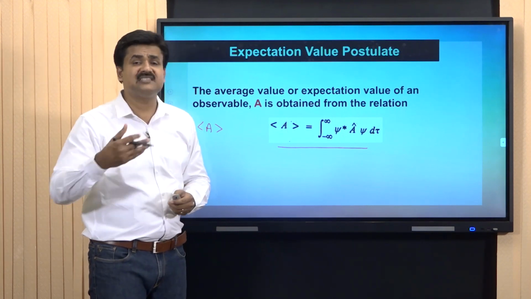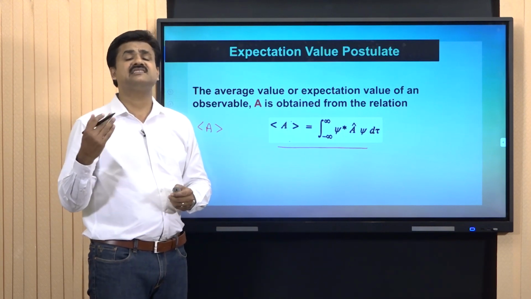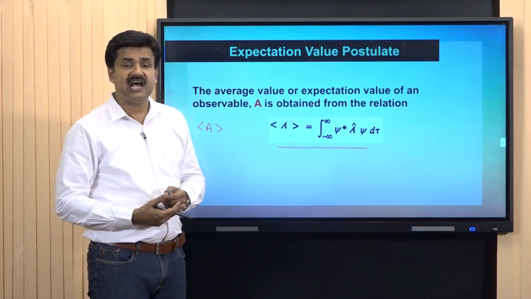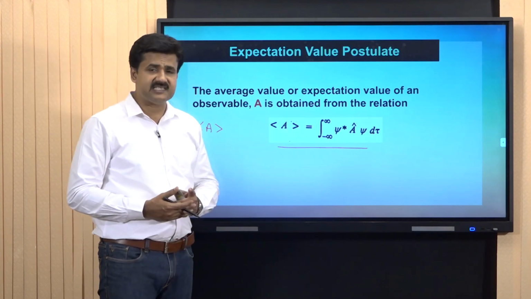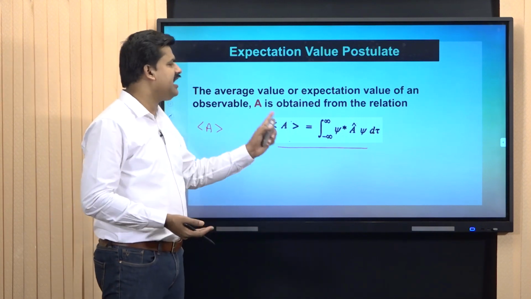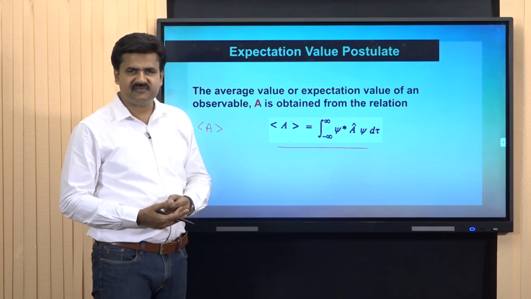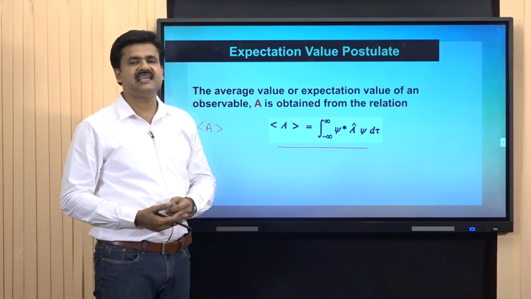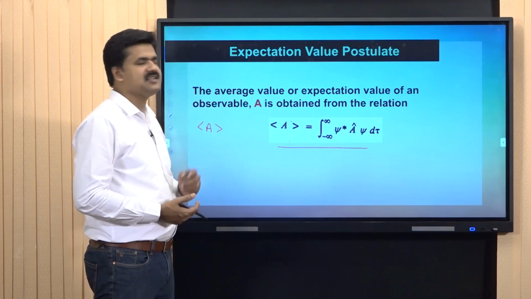If there is no imaginary number i in the wave function, then the function is said to be a real function and psi will be equal to psi star. So psi star is the complex conjugate of the wave function psi, and A average can be calculated as the integral from minus infinity to plus infinity of psi star A hat psi d tau. Then what does A hat represent? A is the property.